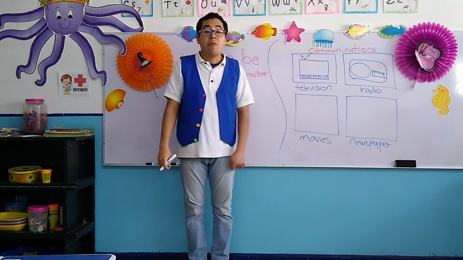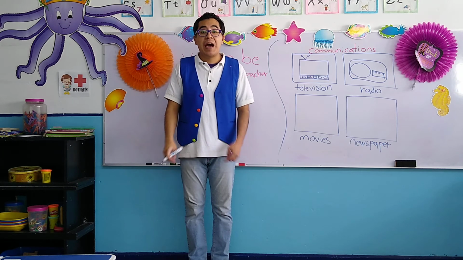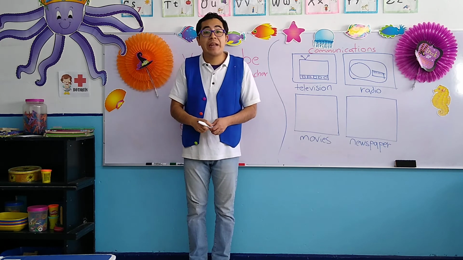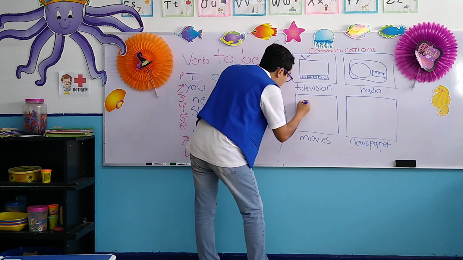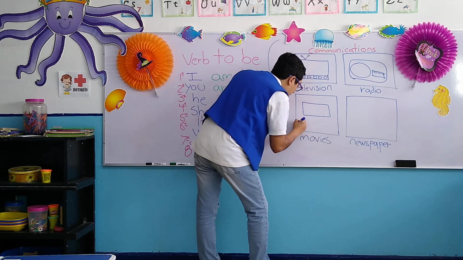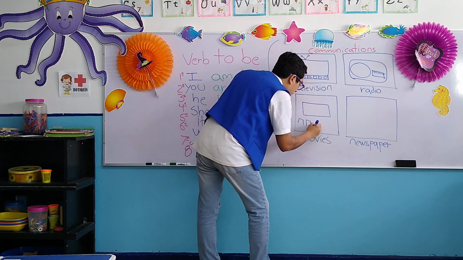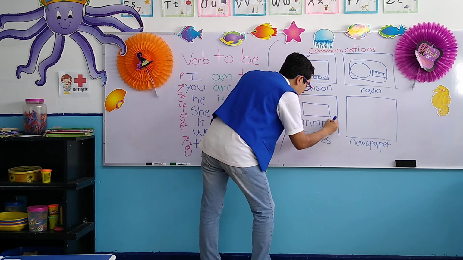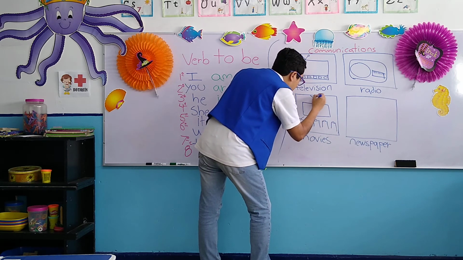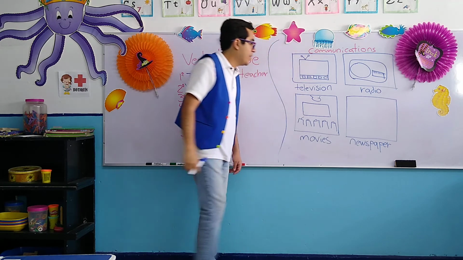Now, here we have the movies, and movies in Spanish means un cine, okay? So, here is the screen, and here are the seats, los asientos. Here are the seats. Okay, very good. We have the movies.